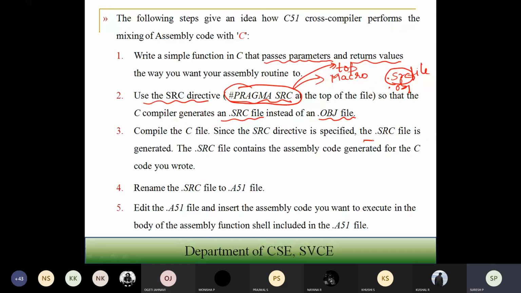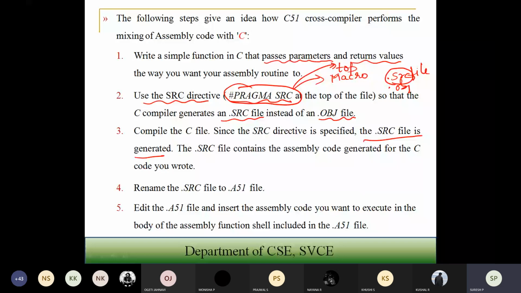Once the src file is generated, it contains the assembly code generated for the C code you wrote. So the src file is nothing but the assembly code for that particular C code. That is very easy in Linux: if you are using Linux programming, there is a syntax which will convert C code to assembly code.